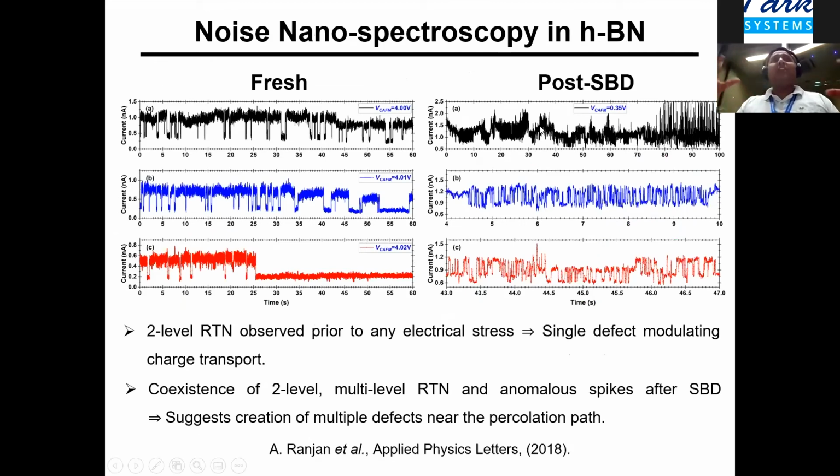Again, one can use similar established techniques, like the noise nanospectroscopy that we just saw in high-k, to try to understand what is happening. So what I am showing here are the RTN traces on a fresh as well as a post breakdown sample. What you can see is that we have a 2-level RTN present before electrical stress. And what it means is that there is a single defect modulating the charge transport. But when we do breakdown, you can see that there are multi-level RTN patterns. And this is because when we do soft breakdown, we have multiple defects near the percolation path.